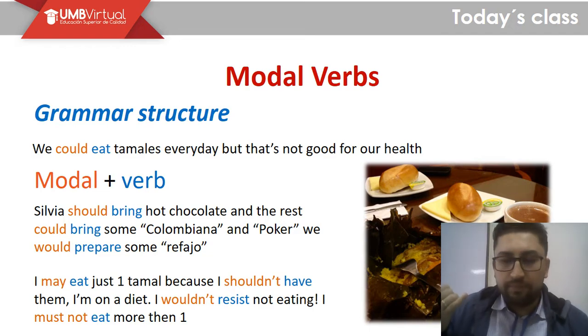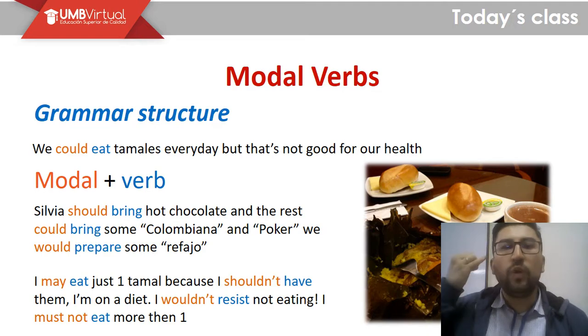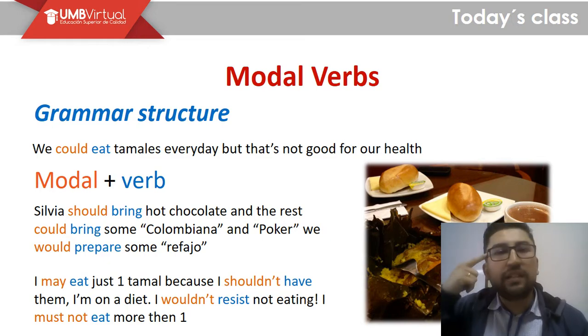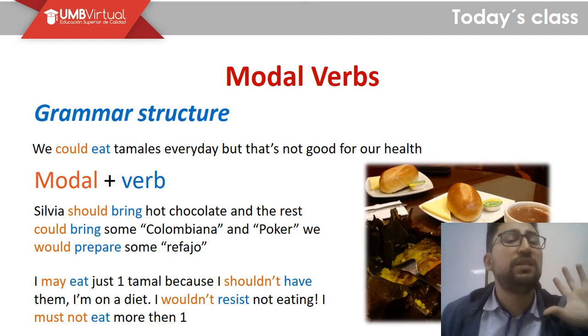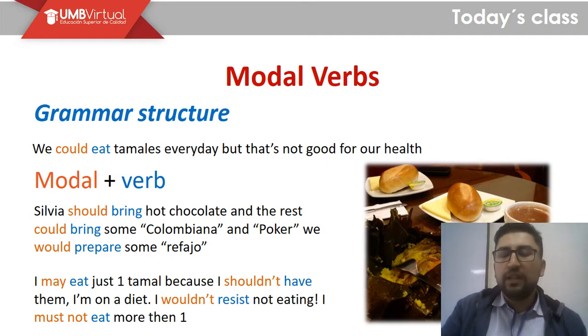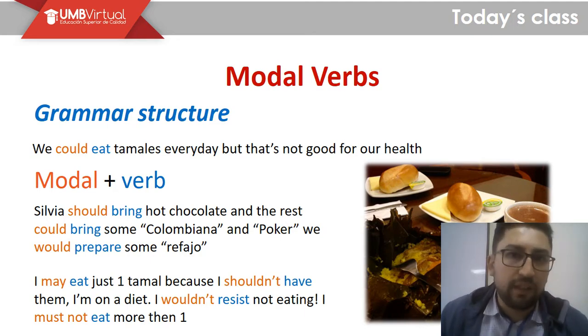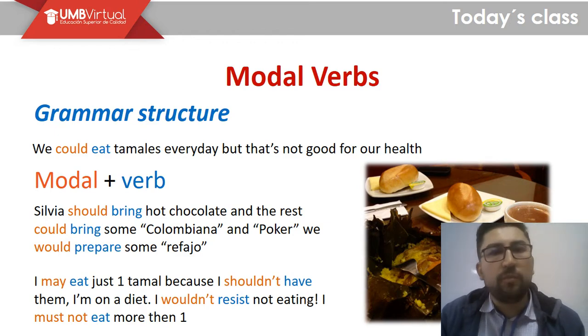So modal verbs here have different types of functions. As I repeat one more time, we can think about possibilities, we can deny permissions, we can concede permissions, we can project ourselves into the future, think about the possibilities that we have, right? And we can make prohibitions about something, right? With must. Must is a very special modal verb. You can give a permission or you can just say no.